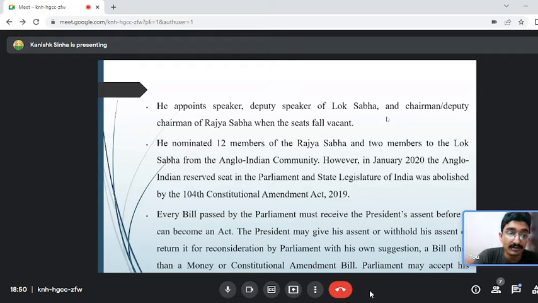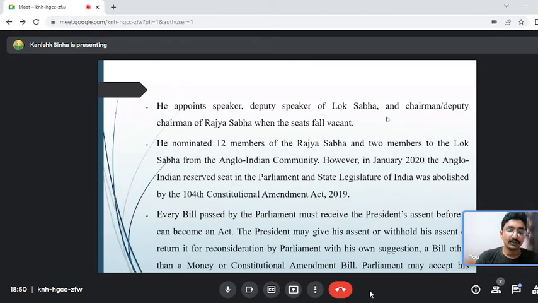Only when it is a money bill is the President bound to accept and sign the bill, because a money bill is introduced after discussion with the President. Only a money bill is introduced in the Lok Sabha.